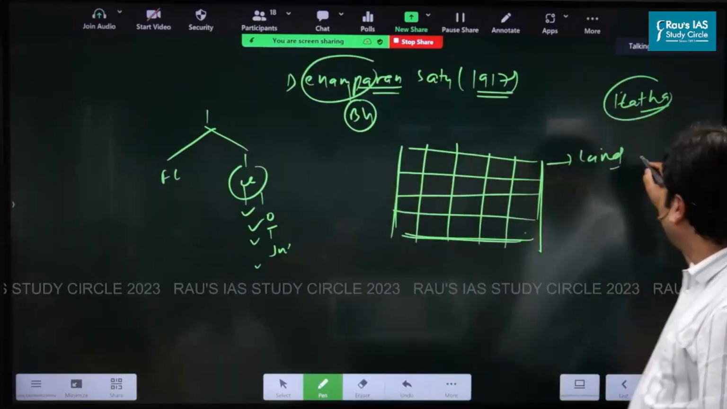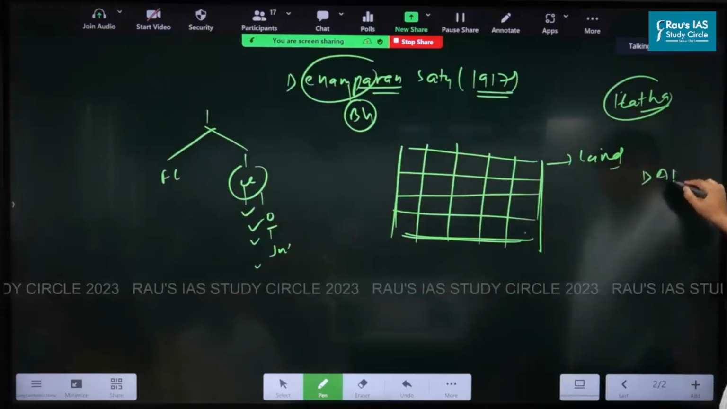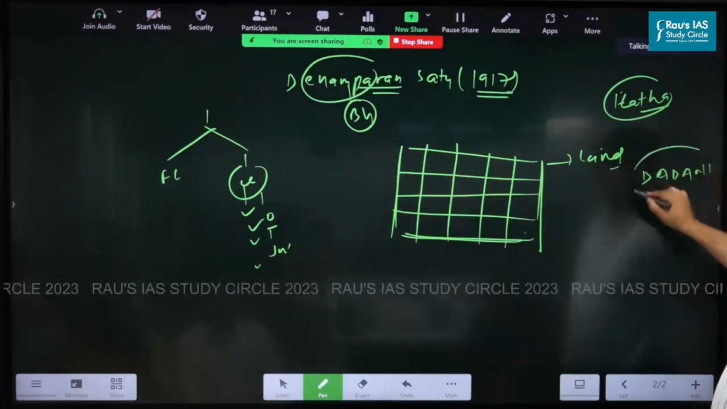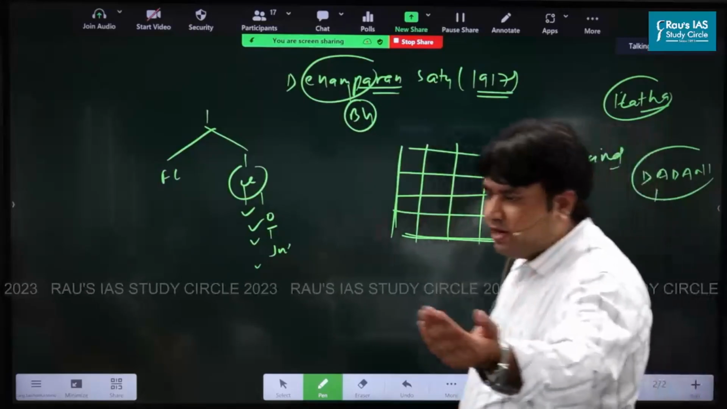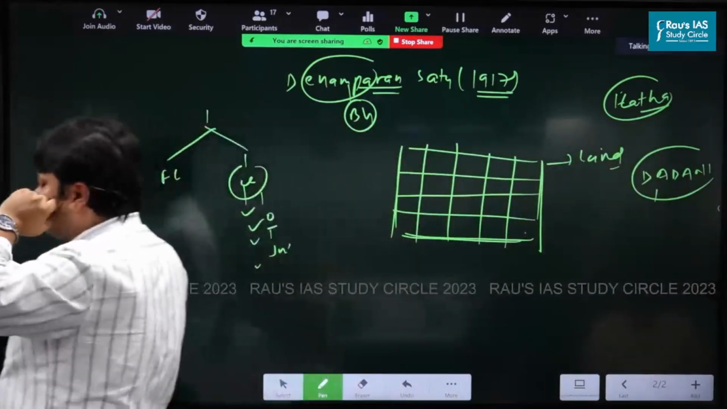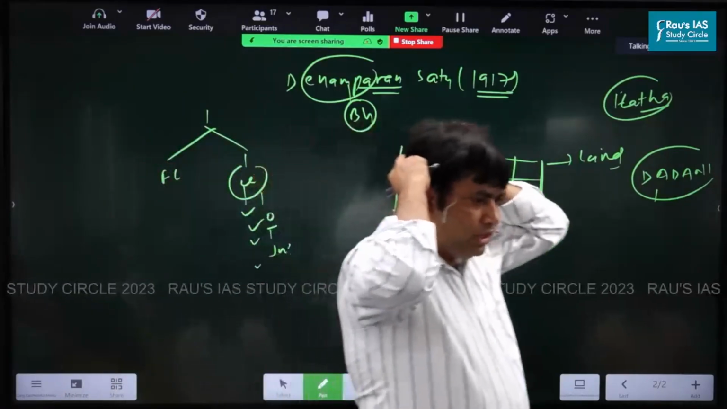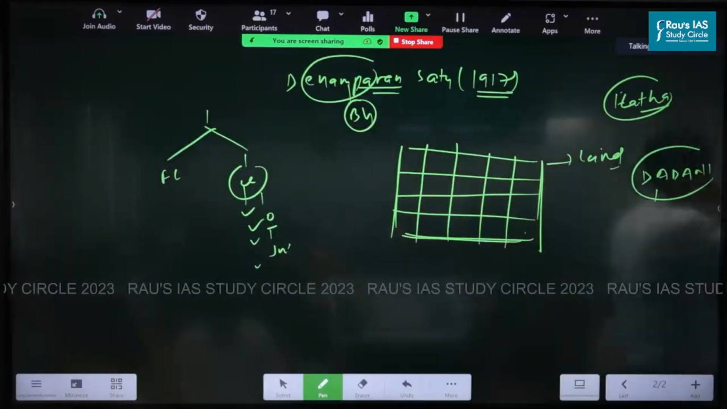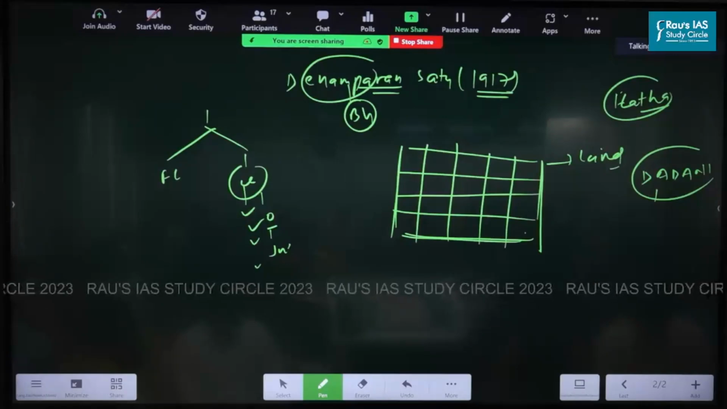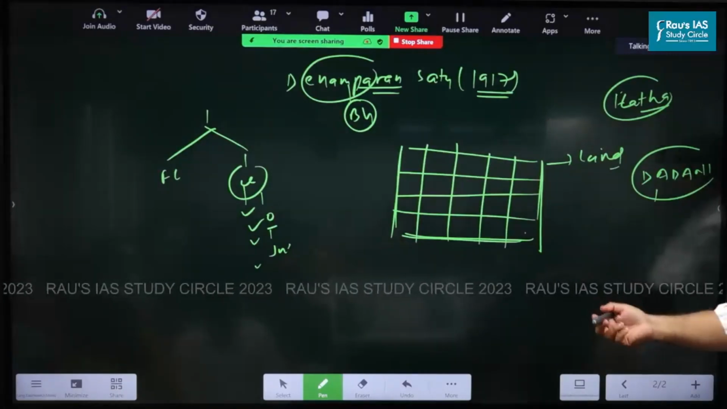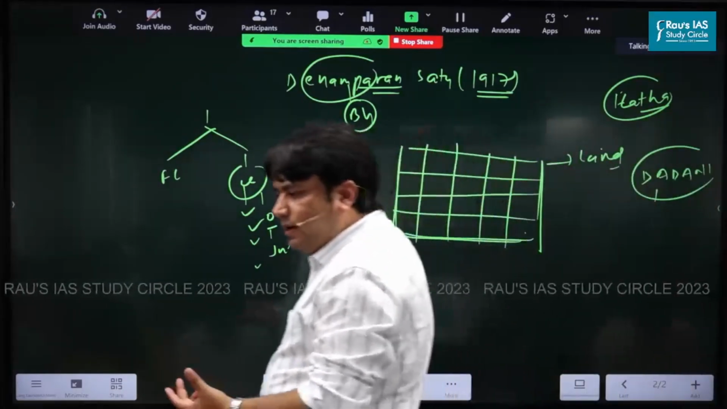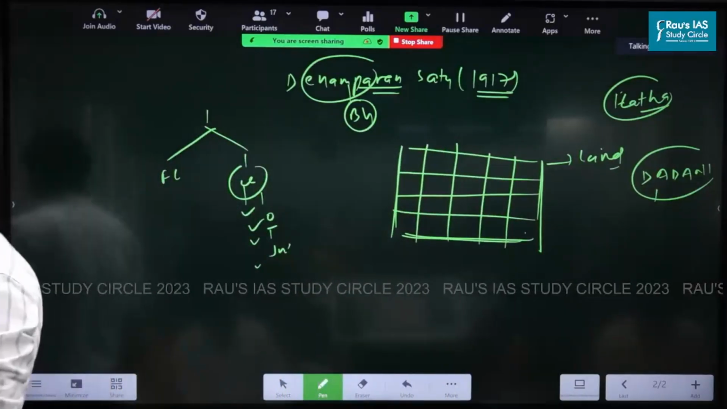This is a word, and again it is important. Write this, dadani. This is a keyword. Dadani means what? Giving advance payment for the cultivation of cash crops. Write this, dadani. Dadani is giving advance payment for the cultivation of cash crops. This was dadani.